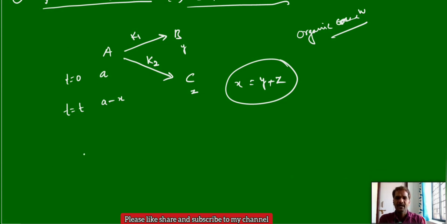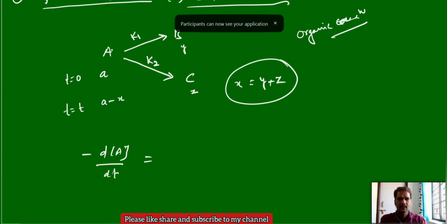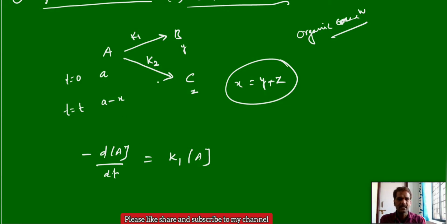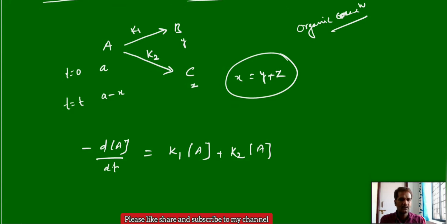As usual, the rate of reaction, that is the decreasing concentration of A, minus dA by dt. How can we write it? We have discussed in the last class. If the reactant is involved in two or more reactions, we can write the resultant rate of reaction like this. In the first reaction, rate constant K1 into concentration of A, and similarly the second reaction is also involving A, that is plus K2 into concentration of A. So what do you get overall?